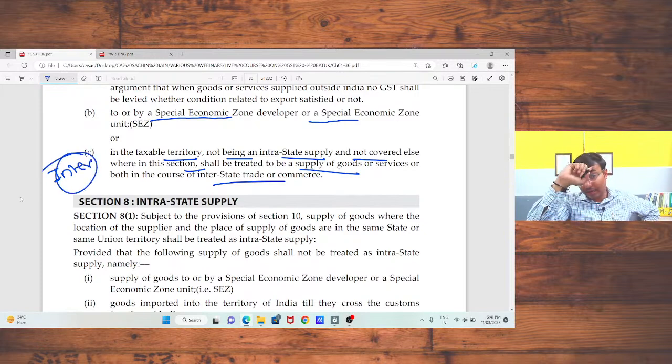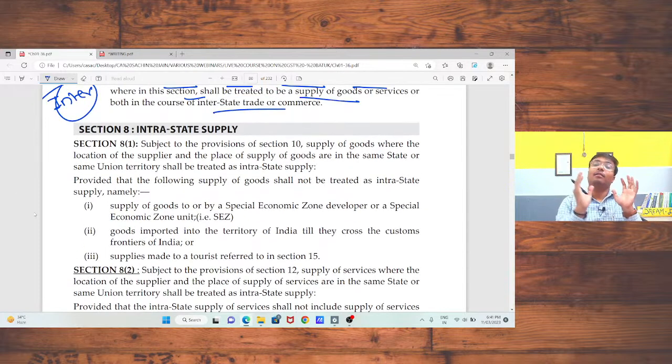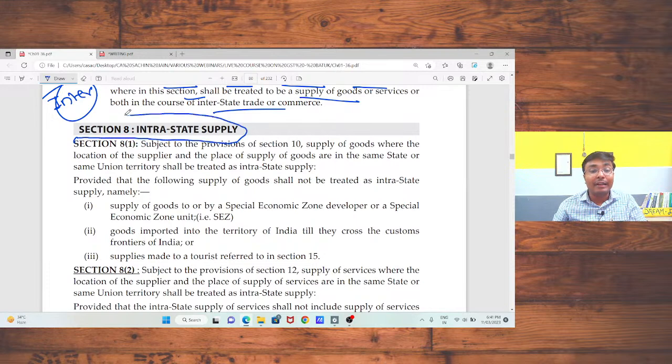Okay, sir. Now, section 8. Section 7. Sir, one more concept. When in our first session we had discussed the constitutional background of GST, at that time we had discussed that in case of place of supply, the IGST Act will be applicable. So complete place of supply should be decided by your IGST Act. So we had discussed section 7 of IGST Act for interstate supply. Now section 8 of IGST Act for intra-state supply.